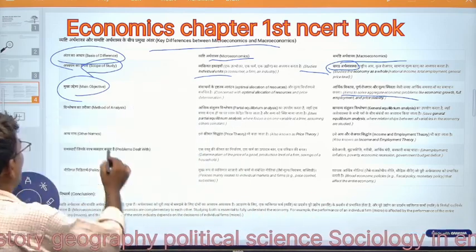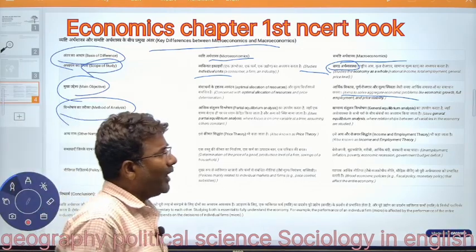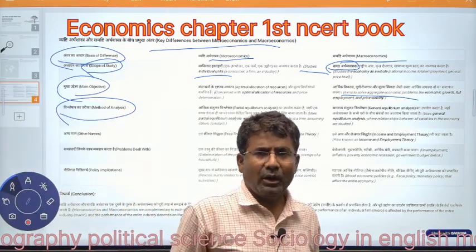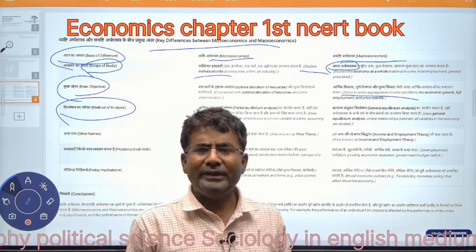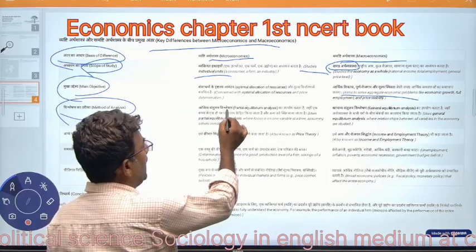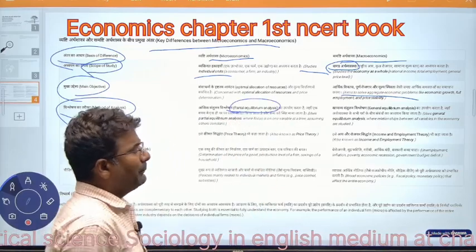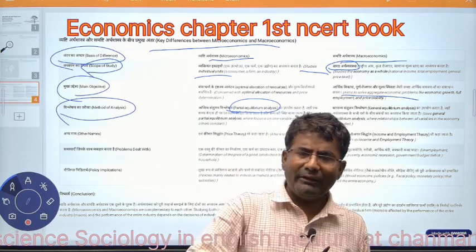Now, method of analysis means what should be applied to study, what the methods are. In microeconomics we analyze everything through partial equilibrium. Partial means we do not focus on everything.